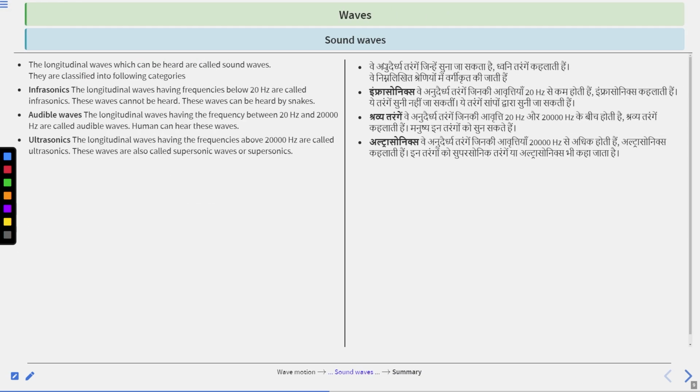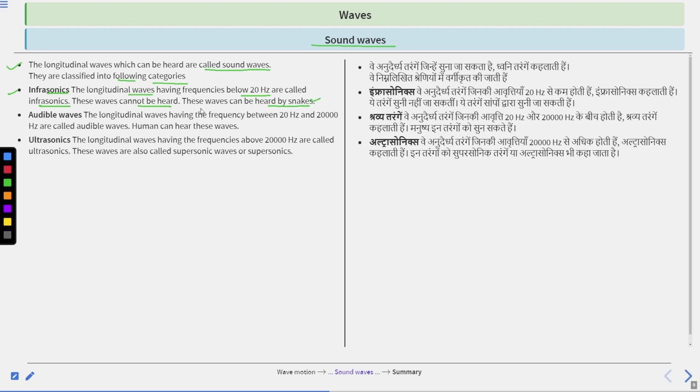Next is sound waves. The longitudinal waves which can be heard are called sound waves. They are classified into the following categories. First is infrasonics. The longitudinal waves having frequencies below 20 Hz are called infrasonics. Clear? These waves cannot be heard. They can be heard by snakes or small animals.